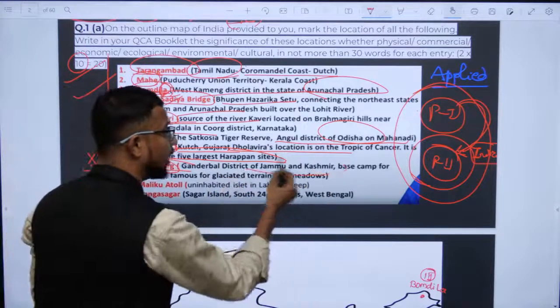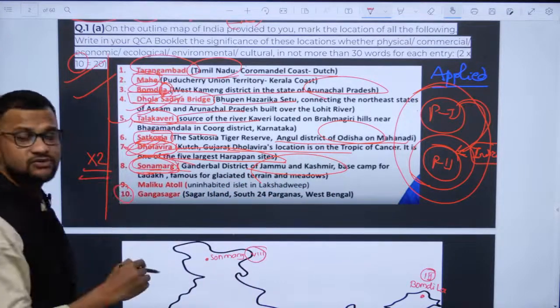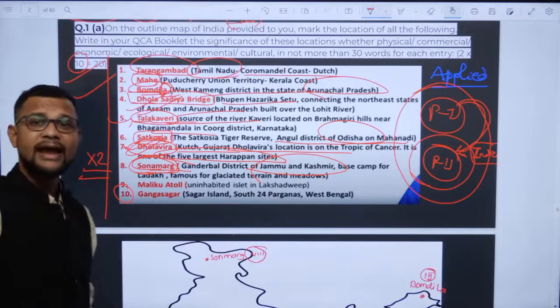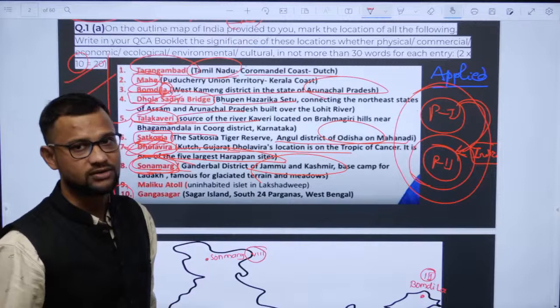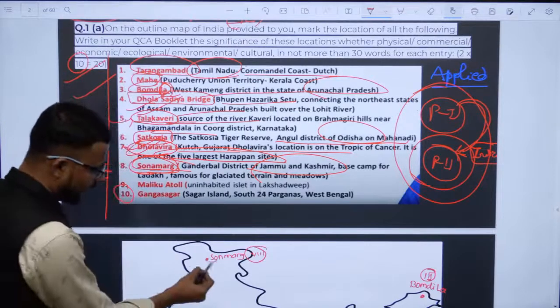It is part of Sonmarg, have a look over that, meaning the Silk Route. It is the entry point of the Silk Route in India, that's Sonmarg, and that's why it is known by that particular name. It is in Jammu and Kashmir.